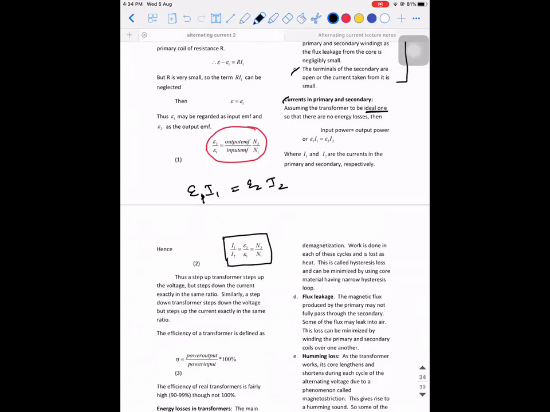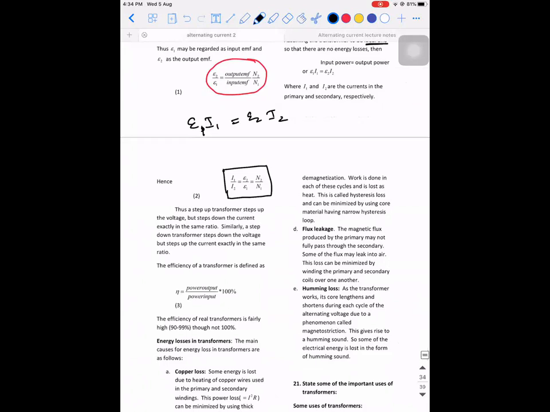And obviously, the third one is efficiency. So what do you mean by efficiency? Efficiency is output power by input power into 100. But as I told you, had it been an ideal transformer, the output power is equal to input power, then what would have been the efficiency? 100%. 100%, it cannot be. The efficiency of a real transformer is fairly high, nearly 90 to 99%, though not 100%. You can definitely not achieve 100%. It is purely because there will be some flux leakage, due to which there will be some power loss also taking place.